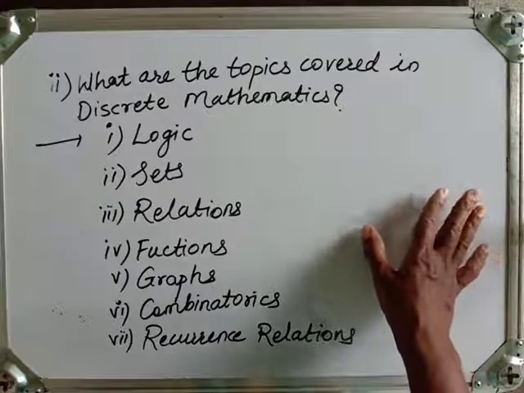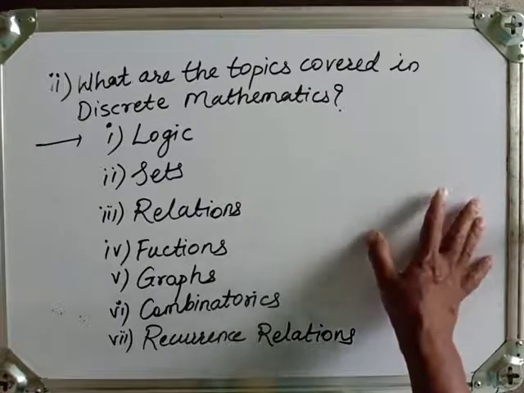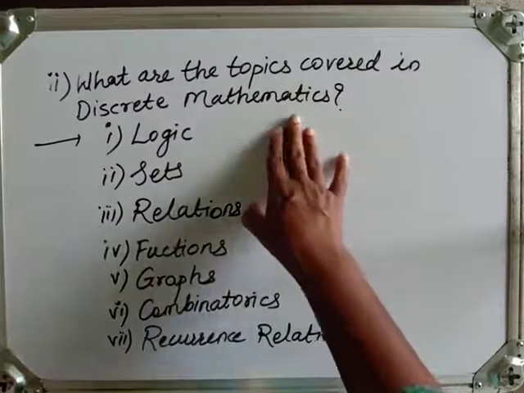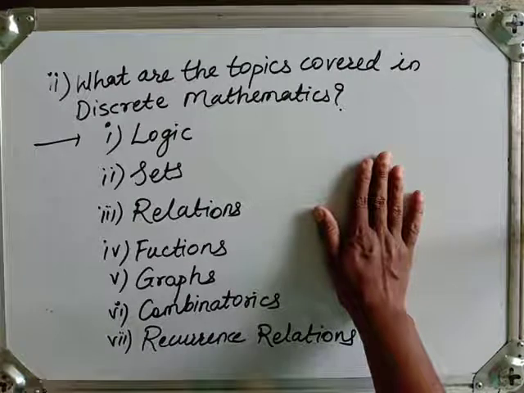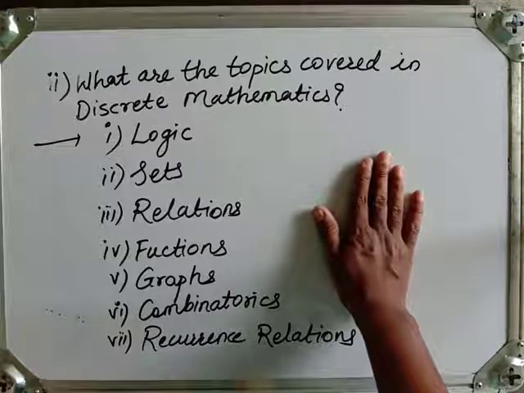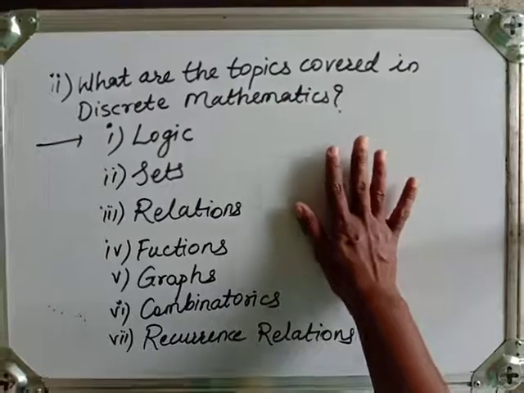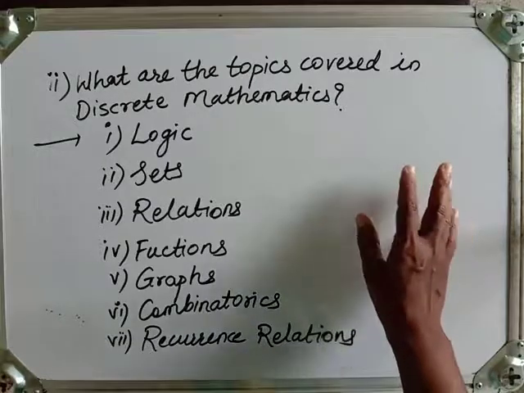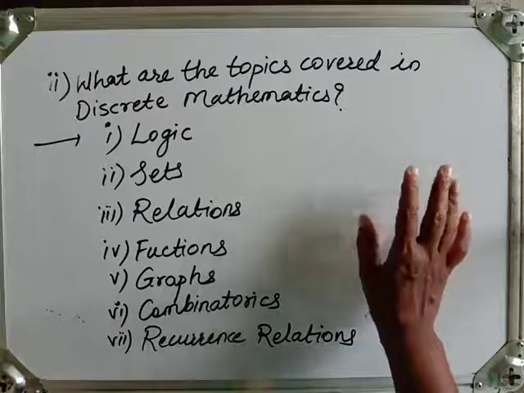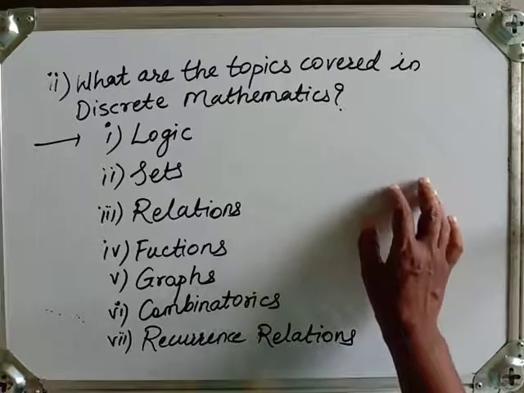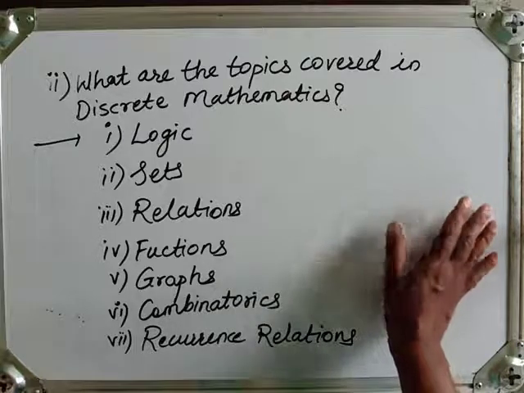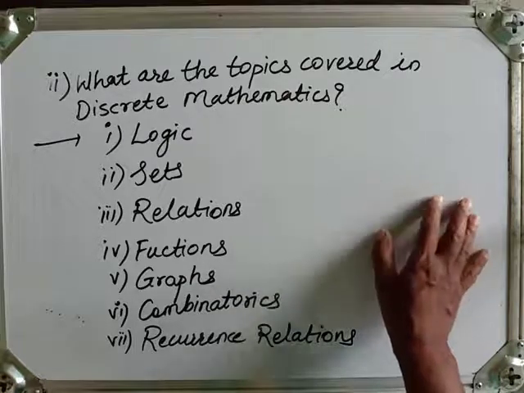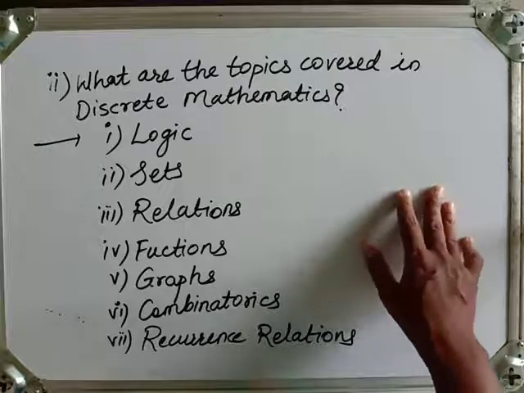At the same time, you need not go into the depth of this subject, like mathematics students learn about algebra, calculus, real analysis, group theory and so on. You have no need to go in detail for this course also, but at least you should know something about each topic to a decent depth, so that you can use them in your field and understand the other subjects in computer science in a better way.